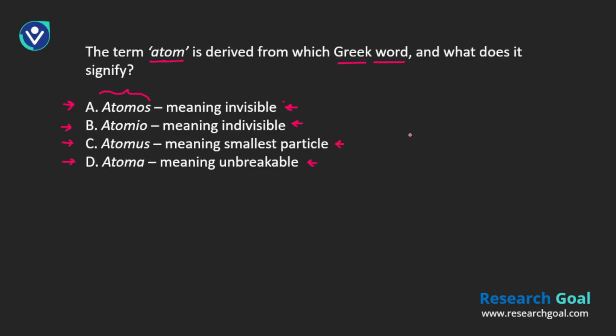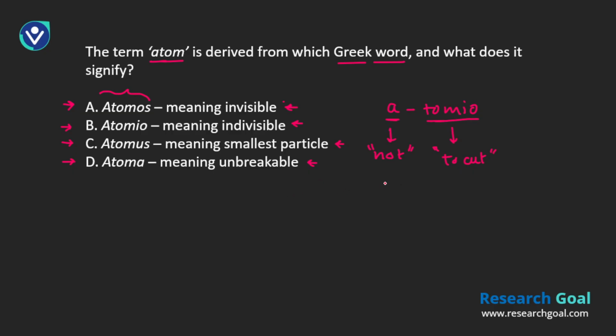This is how sometimes you get confused, although you know the answer, but you are not quite sure what the exact answer for this question is. If you recall the concept that we have understood, atom is coming from the word Atomio. This is a Greek word, where A means not, and tomio is to cut. So not to cut. You cannot cut this further, you cannot divide it further. So all those options are going to be correct.